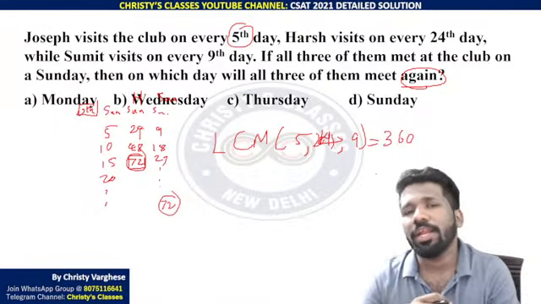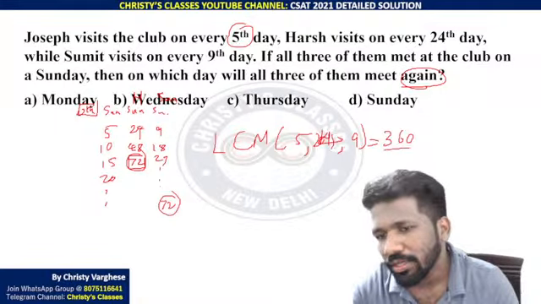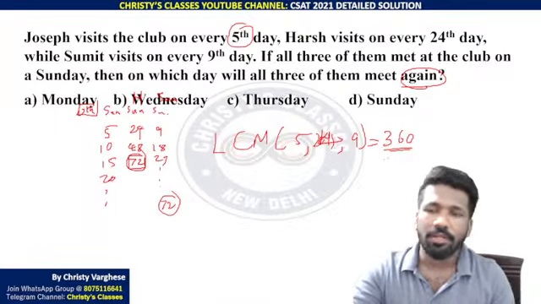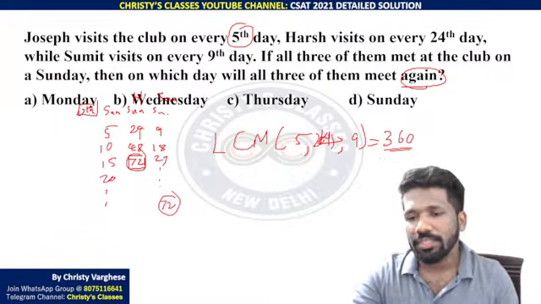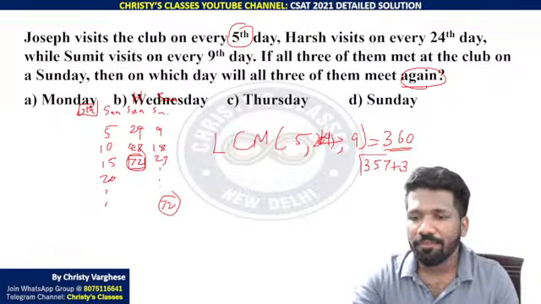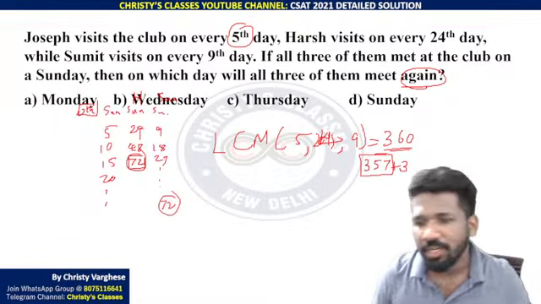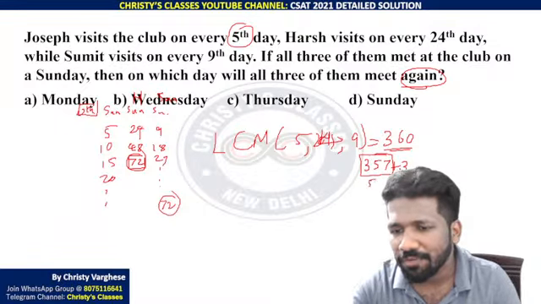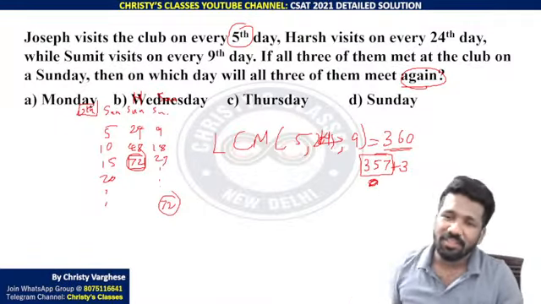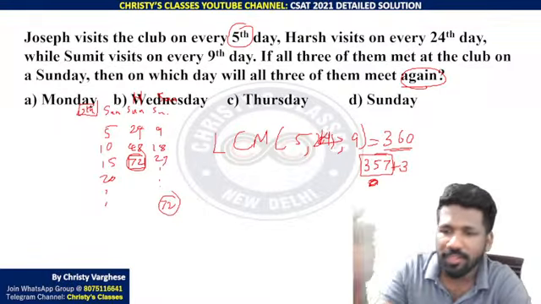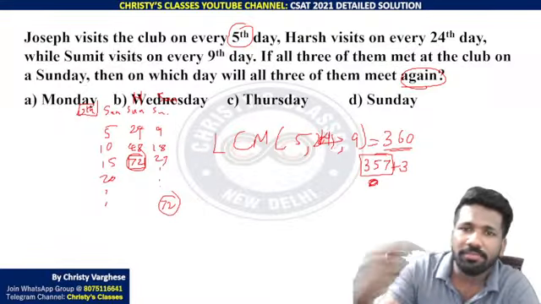Now the concept of odd days comes into play. What are odd days? Extra days after complete weeks are called odd days. So 360 is actually 357 plus 3. 357 is a multiple of 7 because 350 is a multiple of 7. That means there are 51 complete weeks, because 364 is 52 weeks. 350 is a multiple of 7, and 357 is also a multiple of 7. By a multiple of 7, the day will not change.